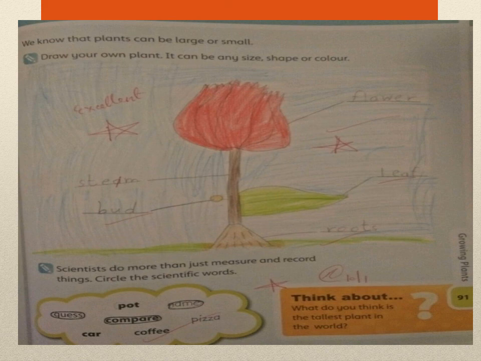Then they have asked you one question. Think about it, what do you think is the tallest plant in the world? Yes class, think about it. There is one plant, the redwood tree in California, and it is 116 meters tall. You can search it on Google and see its picture, and you will find some more very tall plants. And in the next class I'll discuss which plants you have found. So do find the tallest plants and their pictures.